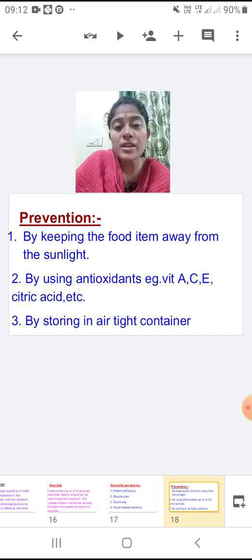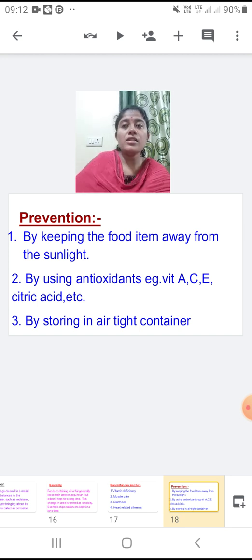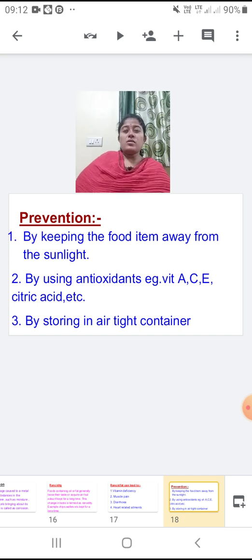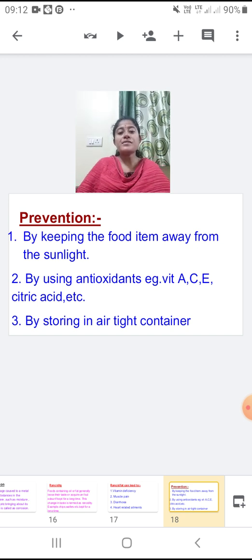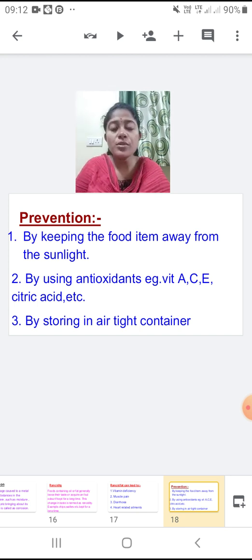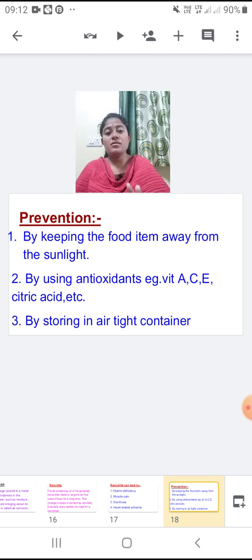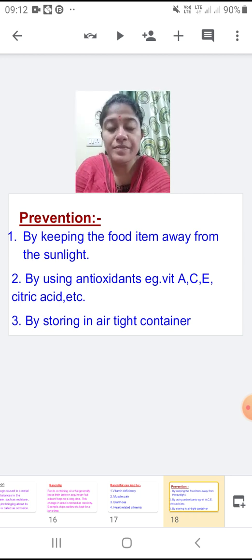The common name is vinegar. I'll give you an example: the canned food always has citric acid present in it or various antioxidants, so that the food remains fresh for a longer time.